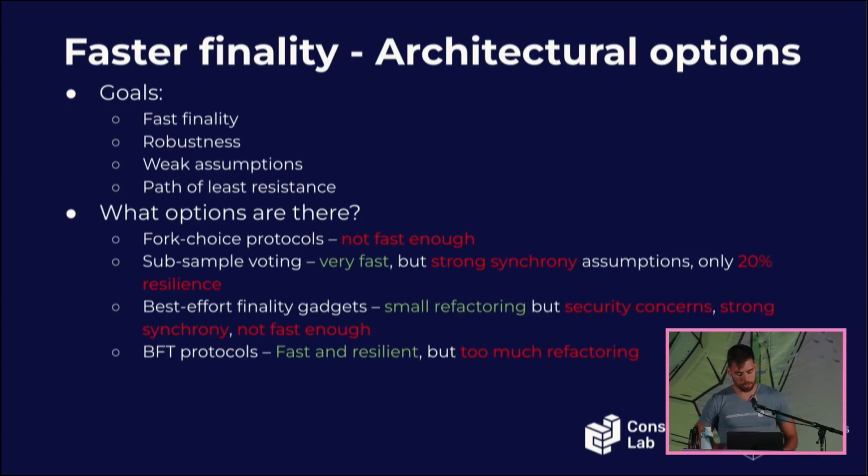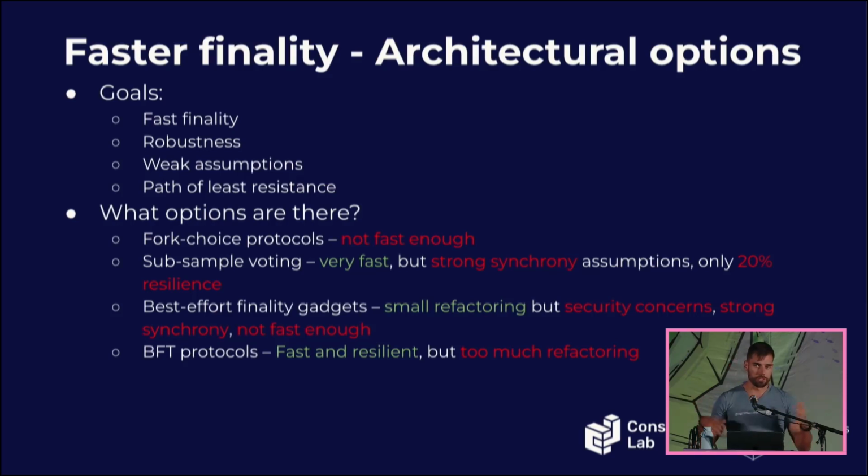Another immediate state-of-the-art project to look at is the finality gadget of Ethereum or other best effort finality gadgets. The advantage, of course, is the small refactoring, but there are some security concerns. In particular, I have not yet seen a formal proof of the security of Casper FFG. And also it assumes strong synchrony. It's not fast enough. We still want within seconds, and Casper FFG takes about 6 minutes to finalize anything.